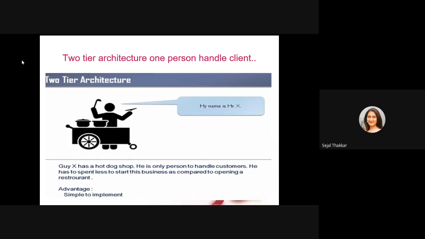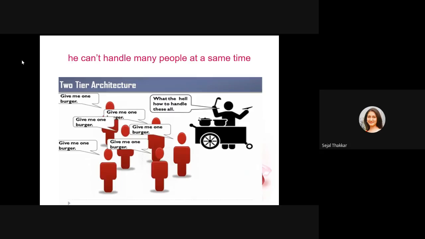All the roles can be done by that one single-handed person. And when one or two persons come and they want to eat the pani puri, that person easily serves them, makes them, and collects the money. But when more than 100 came together and they are asking for the pani puri or the food, that single person is not able to handle, because he is not able to respond to so many persons at a time.